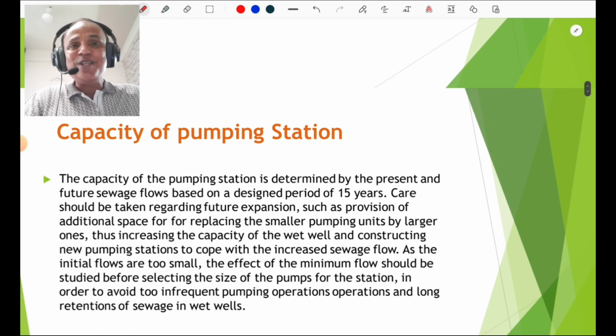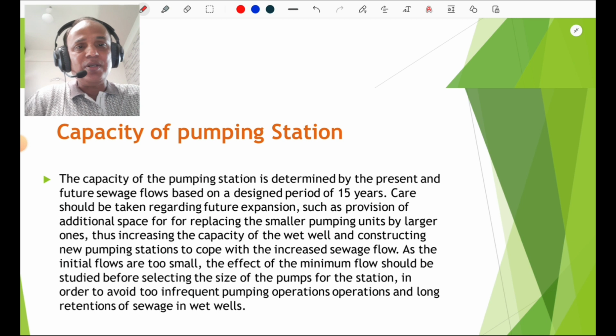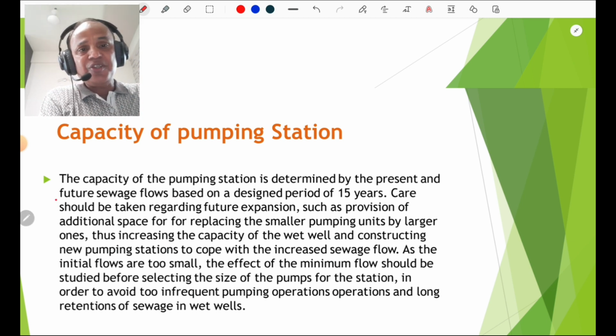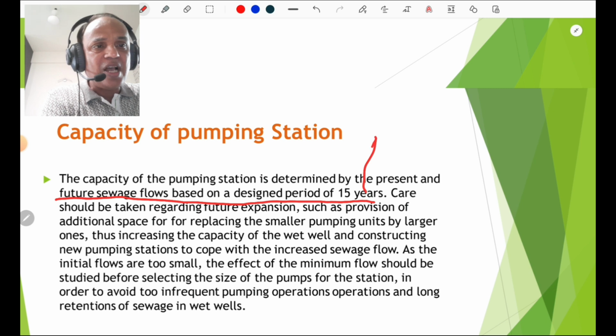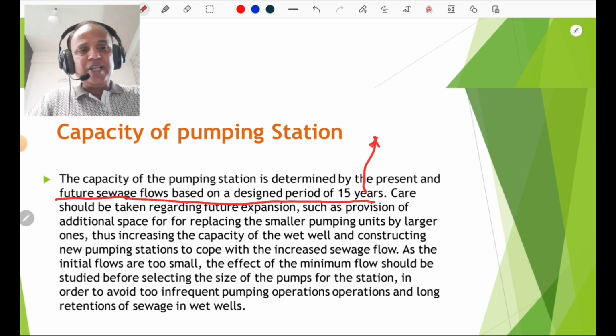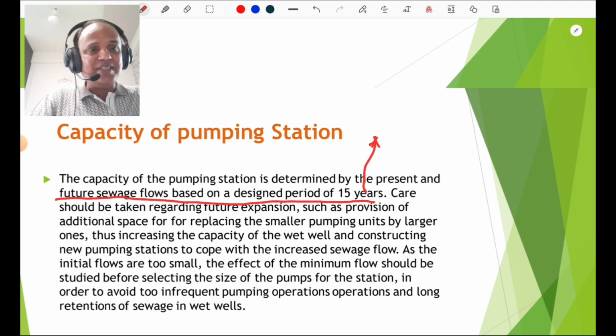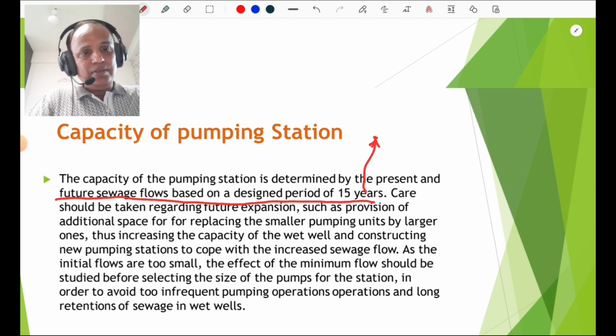Then we are going to discuss the capacity of the pump. That is also important. Sewage plant or sewage flow are designed for a period of 15 years. Such types of questions are asked in objective type examinations, and care should be taken for that, considering the future expansion. So one must know that whenever you are going to decide the capacity of a pumping station, we should go for a design period of 15 years.